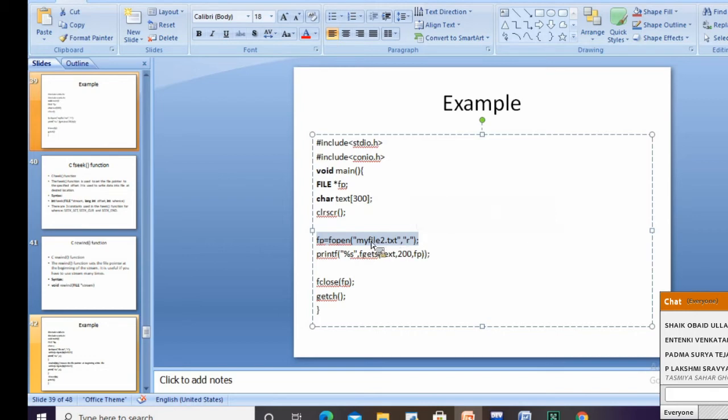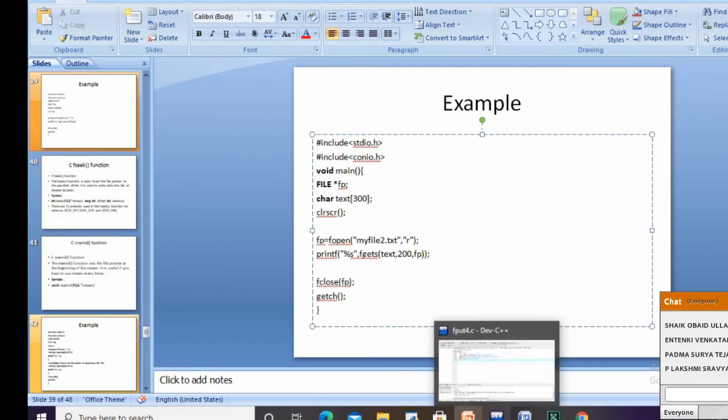First you should have myfile2.txt, then you can read the content of that particular file. If you are using w, and the file does not exist, then it is going to create that particular file. So fgets: array, the size we are specifying as 200, and the file pointer.